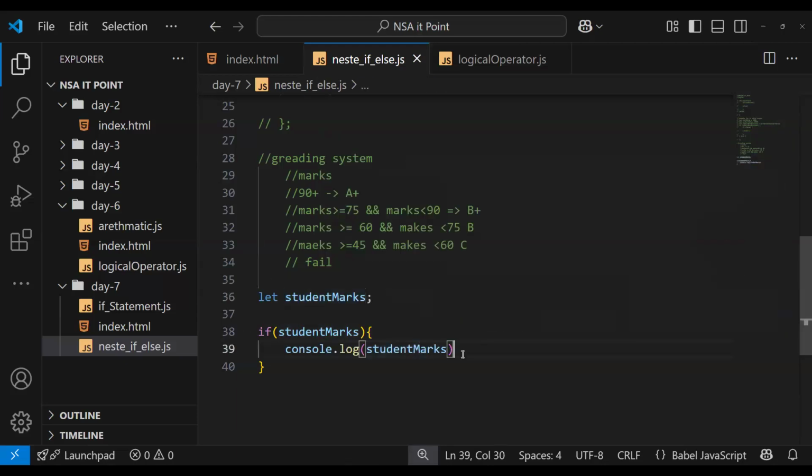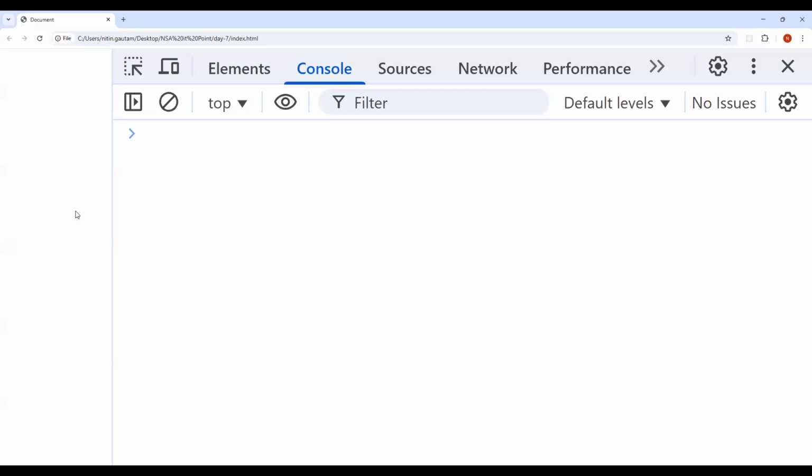I just initialized it. What will we get? Any guesses? Refresh. Did we get anything? Because it's inside the if. If I write else here, console.log, still I'm printing this one.